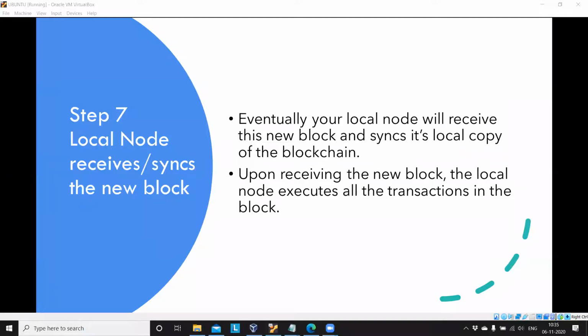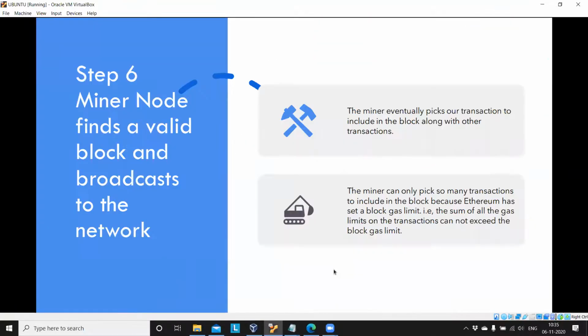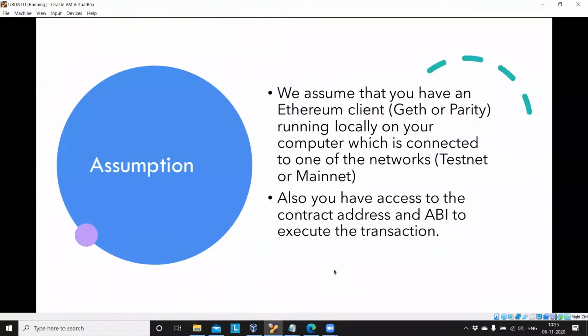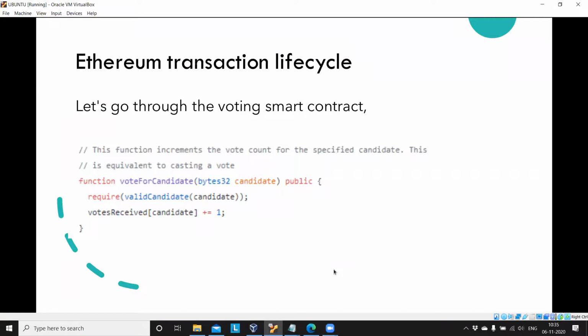Yes. So any other doubt? Anyone? Any doubt, please? So who will be the miners? Nodes will be there. How does a node become a miner?